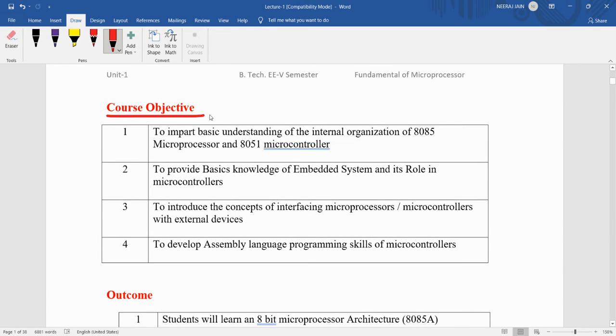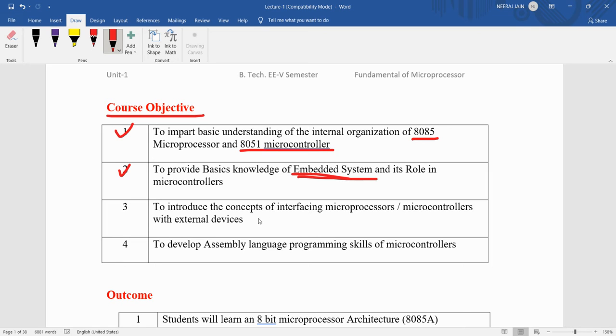Now, what is the objective of this course? If we study this microprocessor course, what is the aim, what will we learn after studying it? So there are some objectives, like we will understand the internal organization of the 8085 microprocessor and 8051 microcontroller. We will study the internal architecture of both.